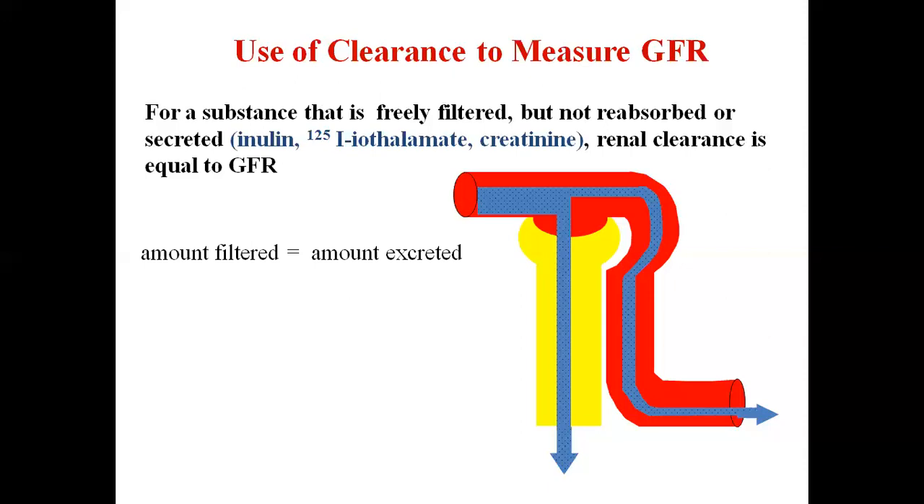So here, for this substance, the amount filtered is equal to the amount excreted. As I told you, reabsorption and secretion are nil in this case. The amount filtered, as we have already discussed, is calculated by GFR, that is filtration rate, multiplied by the plasma concentration of inulin, and it will be equal to the urine excretion rate, that is urine inulin concentration multiplied by urine flow rate. So here GFR will be the clearance of the inulin. So GFR is actually inulin clearance, which will be equal to the urinary excretion rate of the substance divided by the plasma inulin concentration.